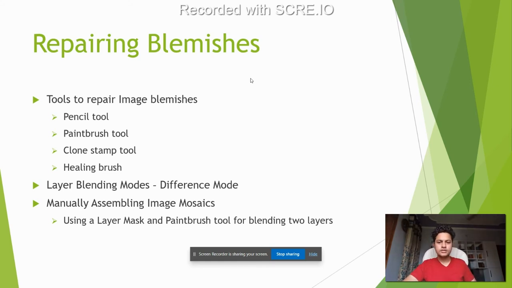Layer blending modes, we talked about. We had to manually assemble image mosaics, and in order to do that, we had to overlap two layers. And in order to make those two layers overlap perfectly, we used the difference mode, which basically subtracts two layers' pixel values. So ideally, in order to overlap it perfectly, we want to get zero values, like completely dark. So that is something we tried to do.